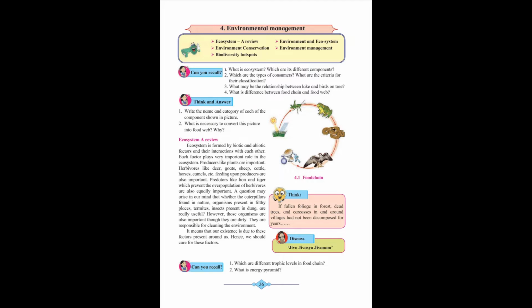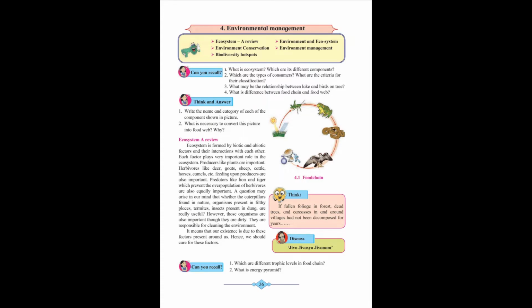What is the difference between a food chain and a food web? Now, what is a food chain? You might have learned this. Do you remember? A food chain is a definite sequence of interaction between producers, consumers and decomposers. And what is a food web?